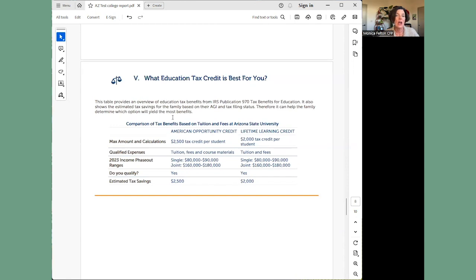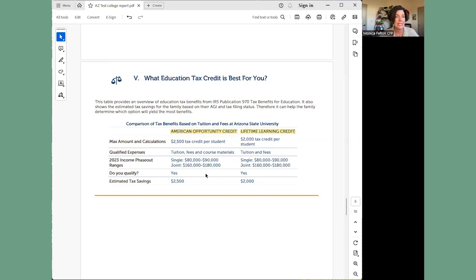Now, these are the tax credits that your family would be eligible for. And there are 2. So there's the American Opportunity Credit and the Lifetime Learning Credit. Now, depending on, again, your income will determine if you're eligible for those credits or not.